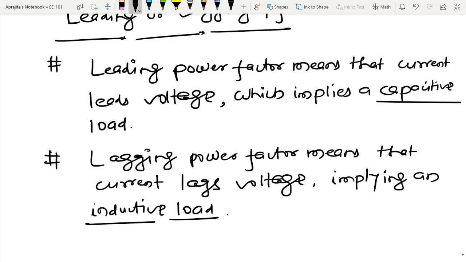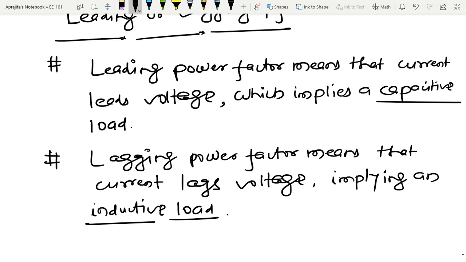And similarly, if current lags the voltage, or effective current lags the effective voltage, then we are going to interpret that load as an inductive load. In this way, people define resistive load, capacitive load or inductive load by seeing the power factor.